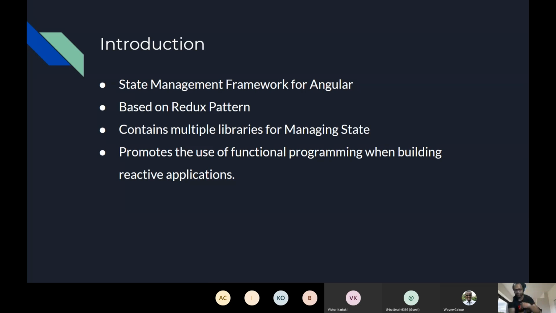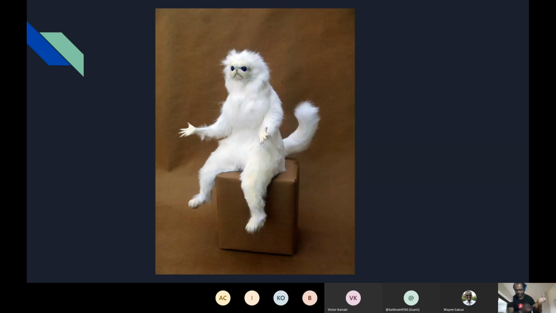The first version of NGRX was based on the Redux pattern. Redux, of course, is a very popular pattern when you go to something like React, and it contains multiple libraries, as I said, for managing your state, and it promotes the use of functional programming. So we will see there are a few functions which we can use to manage our application state. So what's state management?